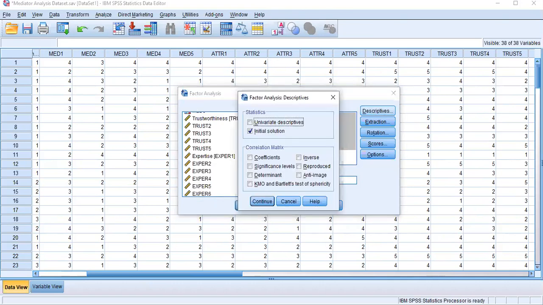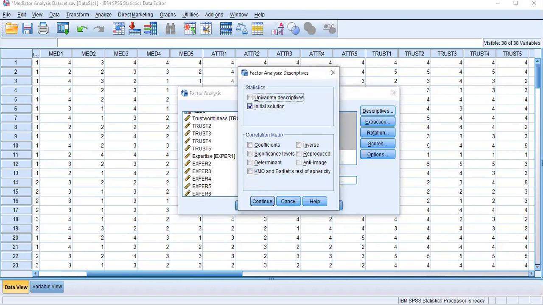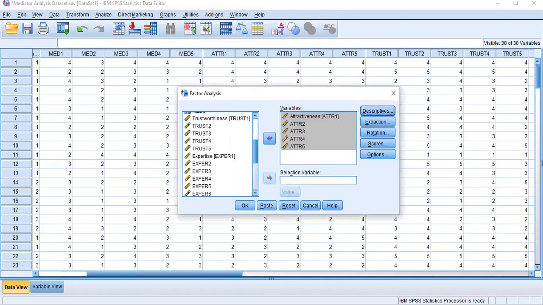Under the descriptives command, you can see the initial solution is automatically selected. Here you need to select another item called KMO and Bartlett's test of sphericity. So in this box you need to select 2 things: the initial solution, which is already selected, and then the KMO and Bartlett's test. Then click continue, and then click OK.